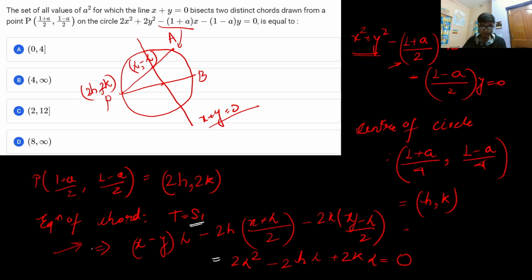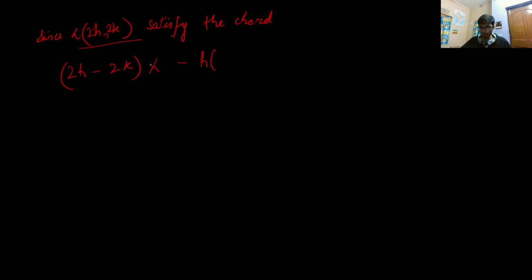The equation of the chord with a given midpoint is basically given by T equal to S1, and we know that the point P will definitely satisfy it. Then in place I just put the coordinate P, that is 2h comma 2k, and in doing so I will get the values as minus k is equal to x y minus lambda.